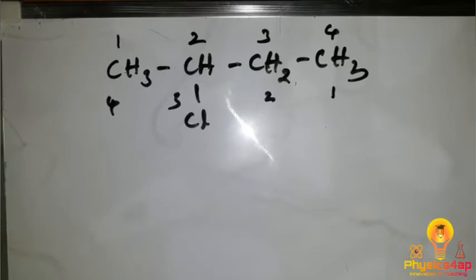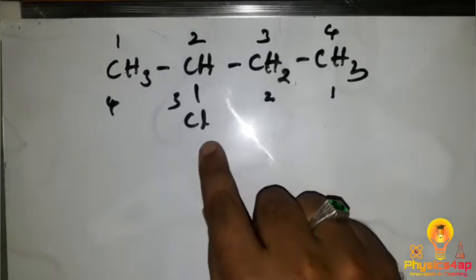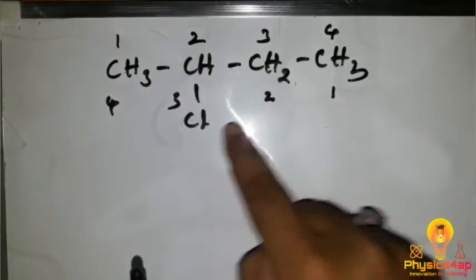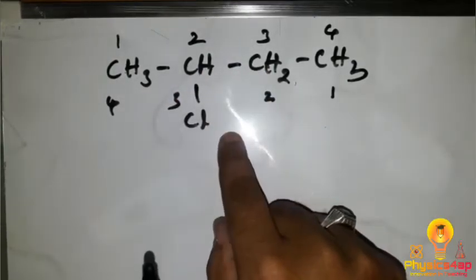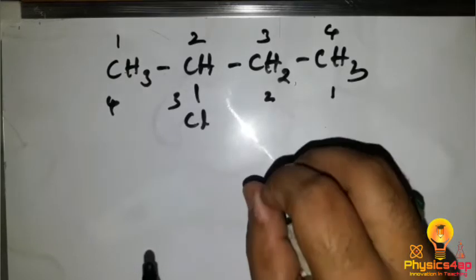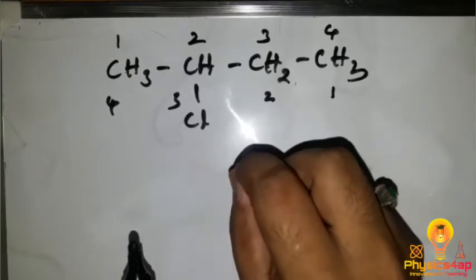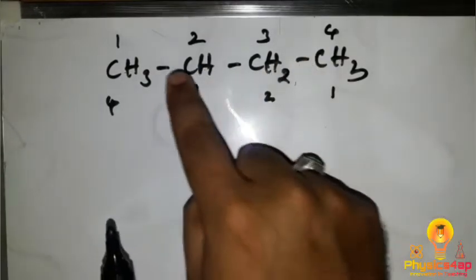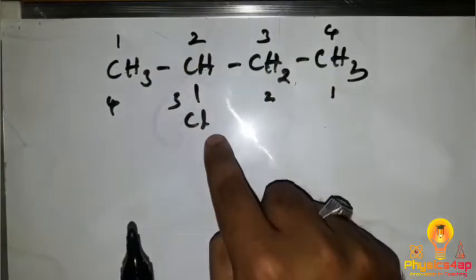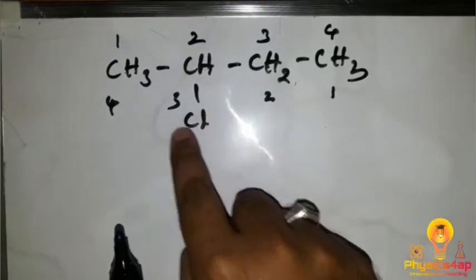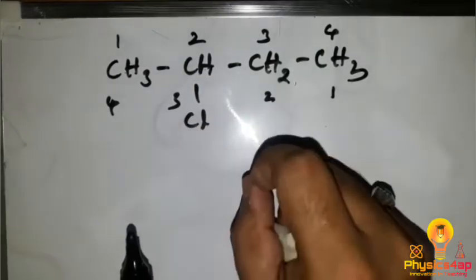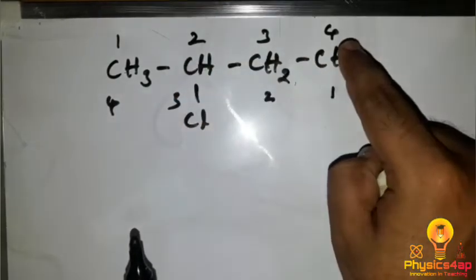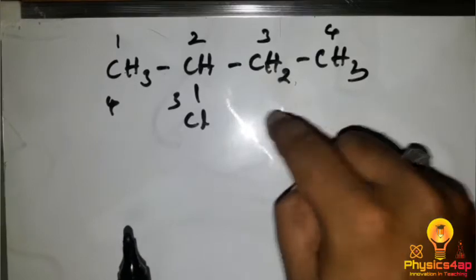Now which is considered as the correct one? If you see, the functional group has the second position in one row and the third position in the other. So which is to be considered? The functional group which has the lowest number should be considered as the number system here. In the first case we have chlorine at the second position, and in the other we have it at the third position. Which is the lowest one? 2 is the lowest one, so we have to take it as the first number system, but not the other one.